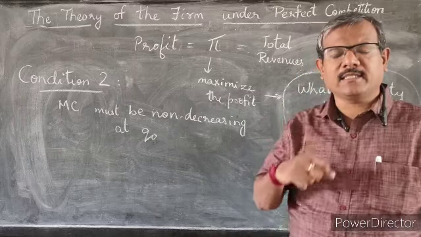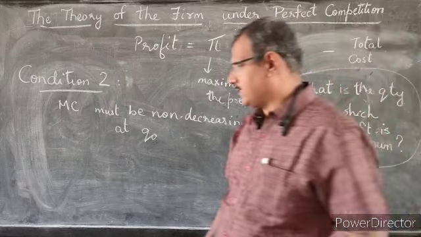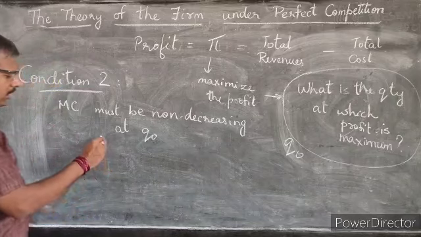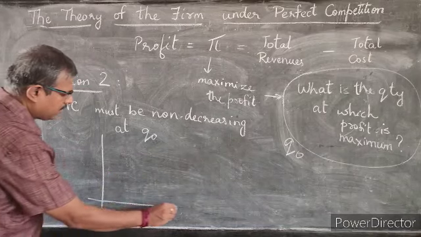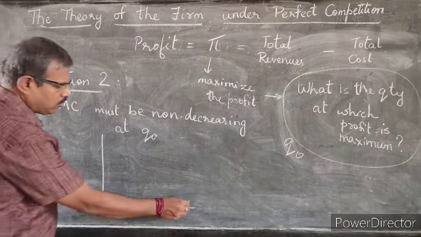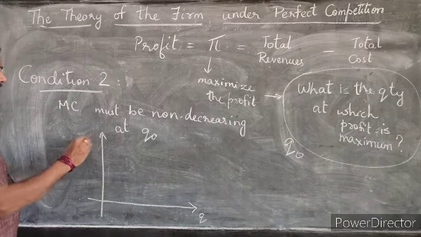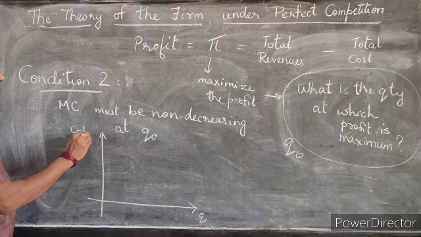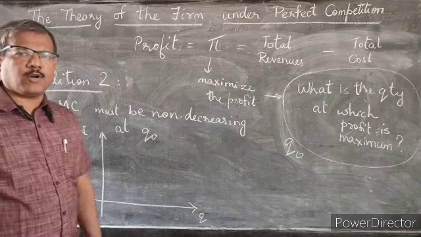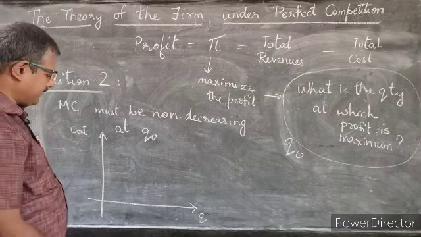So let's take the help of a graph to understand this. Let me draw a graph showing quantities on the x-axis and the cost of production on the y-axis.